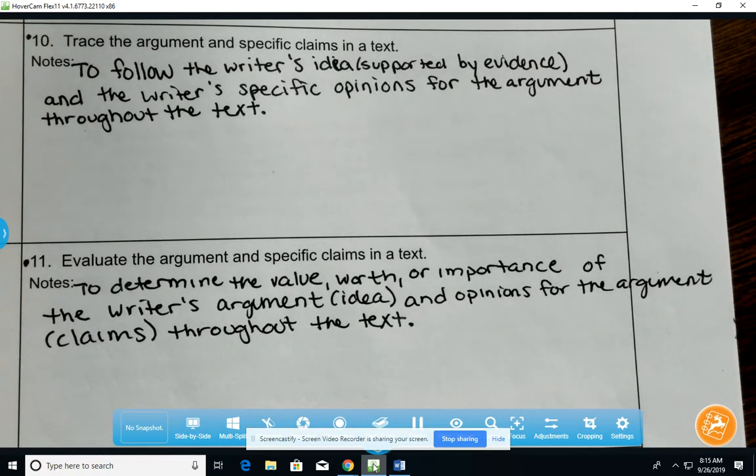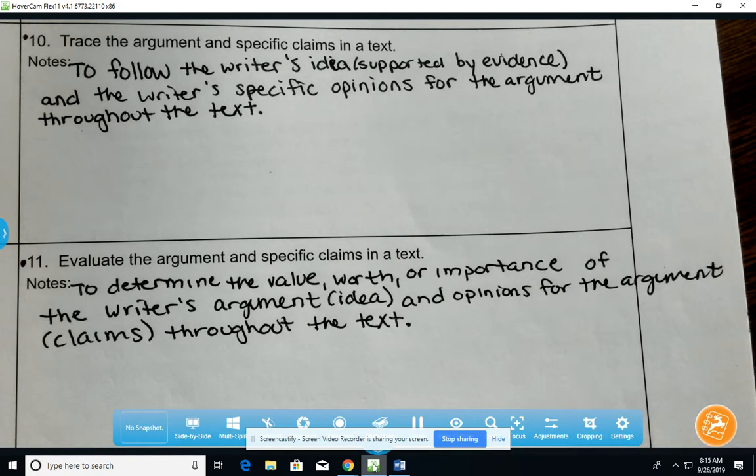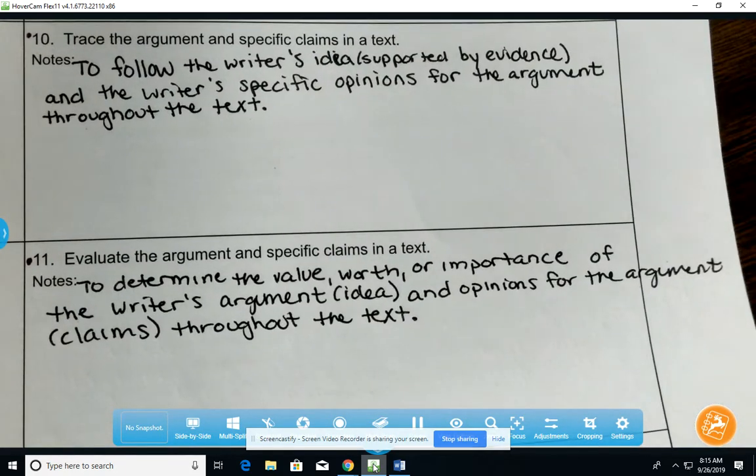You're going to look at what the central ideas presented in this author's writing are, and what some of the claims are that they make throughout this writing to support those multiple central ideas. You're also going to look at an evaluation of the argument and specific claims in the text, which means to determine the value, worth, or importance of that central idea, of that argument presented, and of the claims that they use to support that argument. Do you think there was value within the claim and the central idea that this author presented?